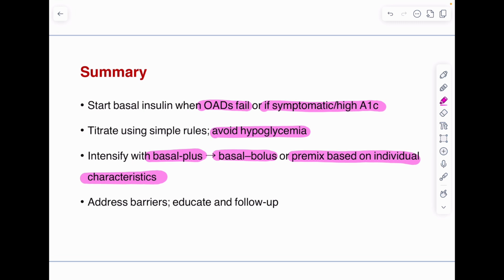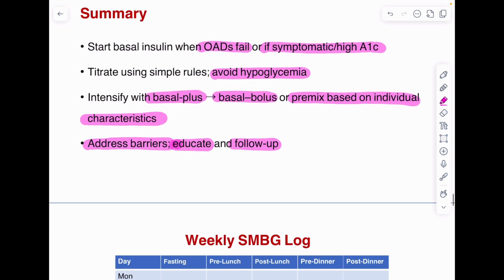And we need to address the barriers of insulin therapy, barriers from the caregiver side as well as from the patient side also. Health education is very important when we initiate insulin to the patient, and follow up, of course, has to be done. It is a very important part of the management of blood sugar when somebody is on insulin.